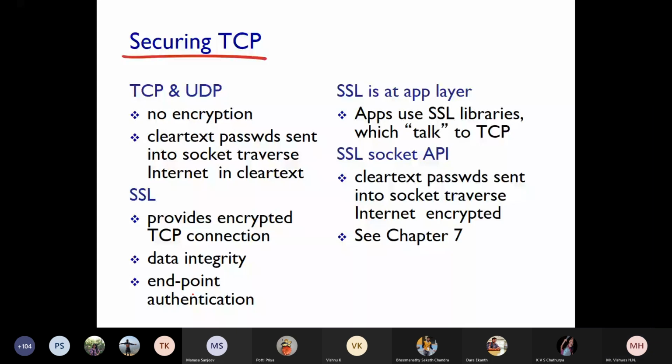That type of text is called clear text. Basically TCP sends the text as it is, in clear text. But SSL, secure socket layer, protects your data. It converts this clear text into cipher text. Cipher text means "hi, how are you" will be converted into a separate format.